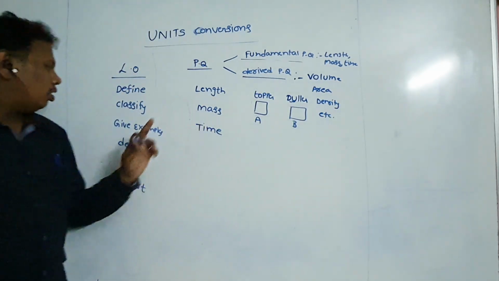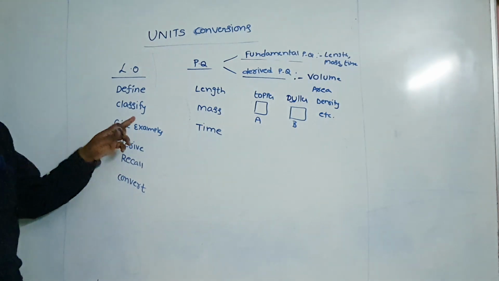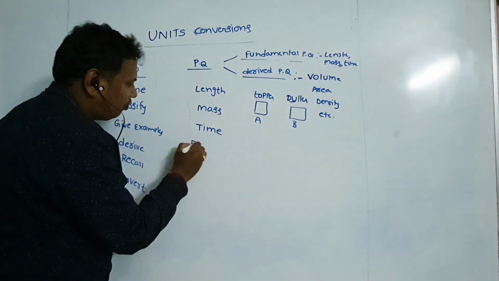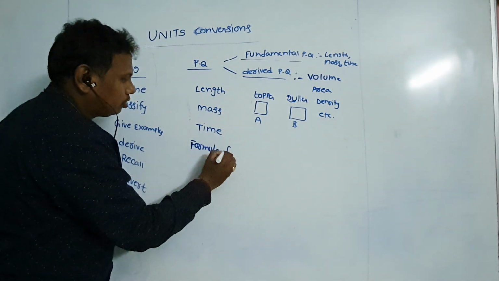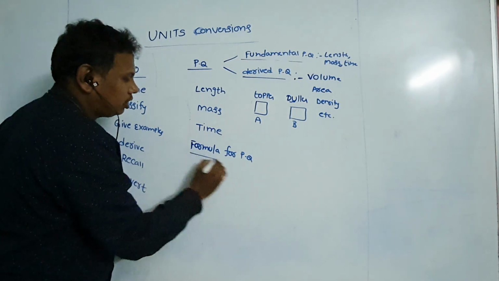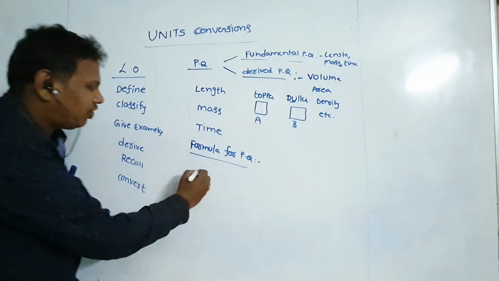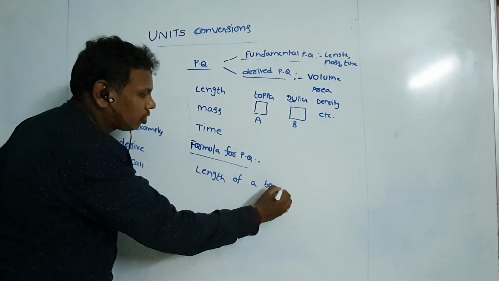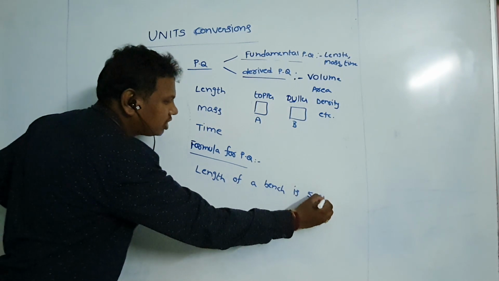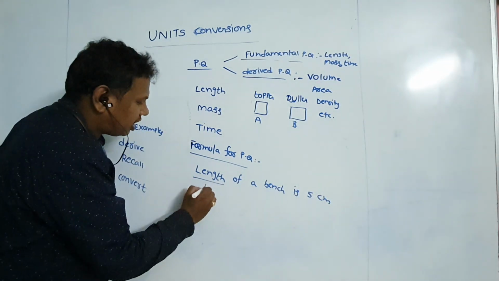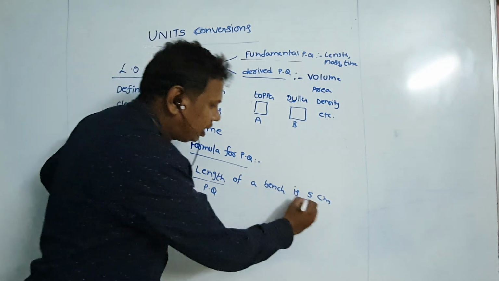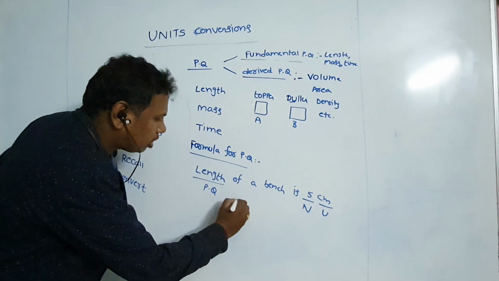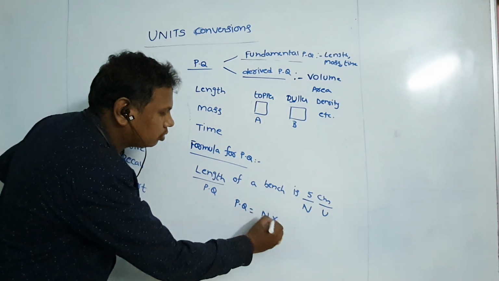So next we can derive the units and conversions. Derive the formula for a physical quantity. For example, take the length of a bench. The length of a bench is 5 centimeters. In this, length is the physical quantity, 5 is the numerical value, centimeter is the unit. So physical quantity equals numerical value into unit.